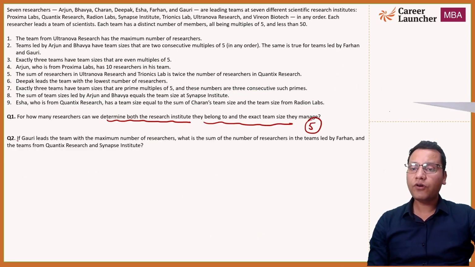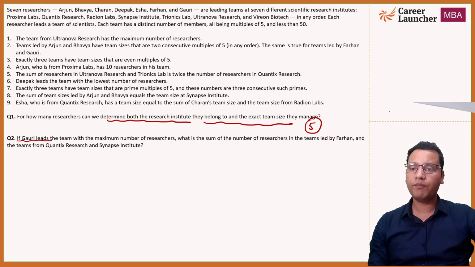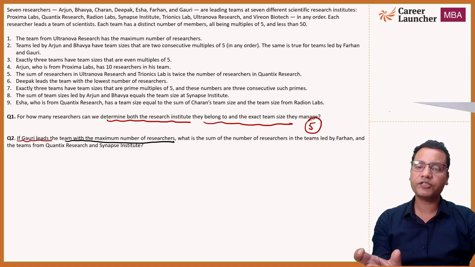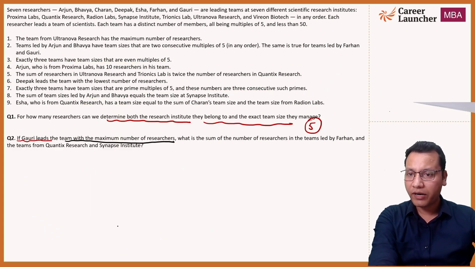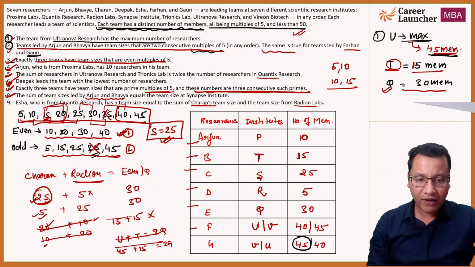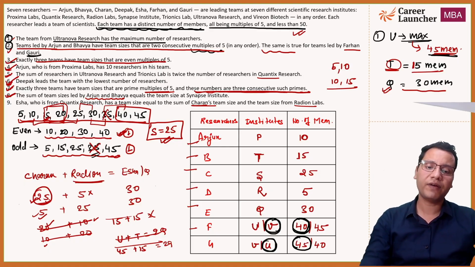Okay, now अभी मैंने समझाया था कि the extra information is given only for question number 2. If Gauri leads the team with the maximum number of researchers, this information will only be used for solving question number 2, right? Now Gauri will have 45, and Gauri will be working in U, and अगर ये U है तो यहाँ पे V हो जाएगा. So this will be 40. So Farhan will be working in V, Gauri will be working in U, Gauri will have 45 members and Farhan will have 40 members.